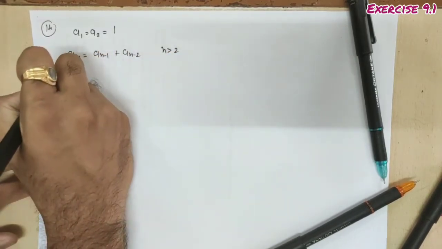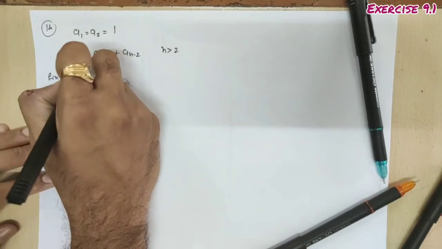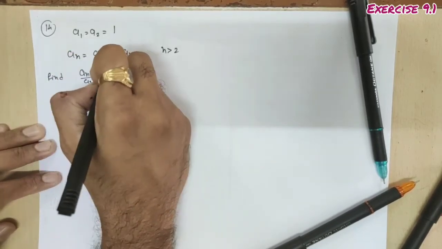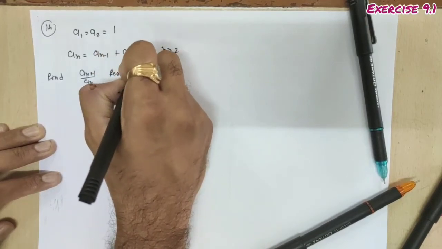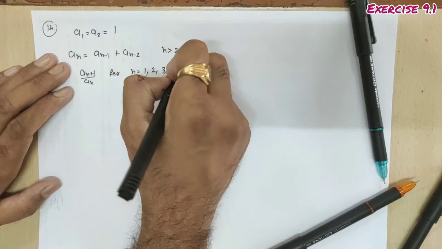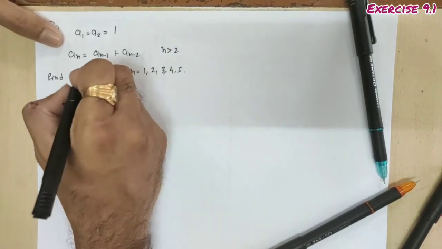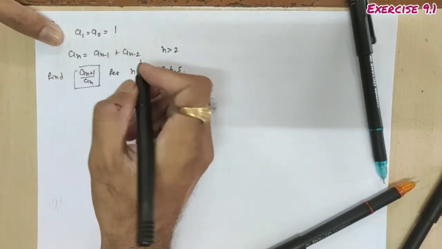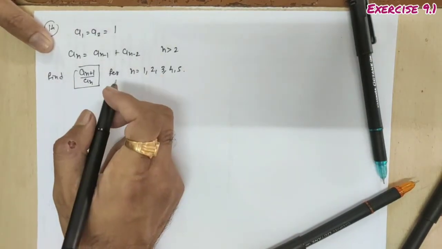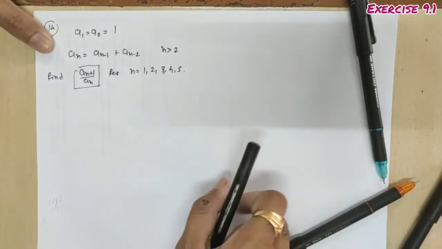For this Fibonacci sequence we have to find a(n+1) upon an for n equal to 1, 2, 3, 4 and 5. Then we have to find this value. So first we will find the values of a1, a2, a3, a4, a5 and a6.